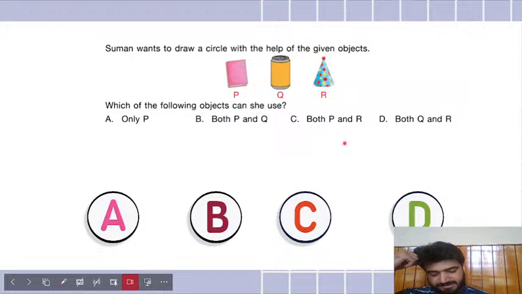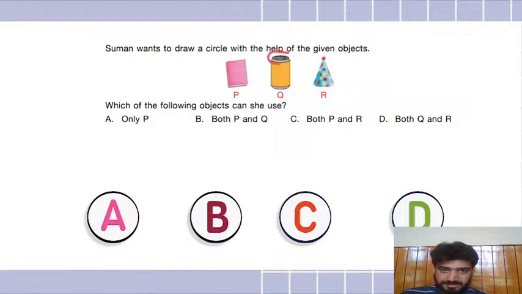Pavika also says D. I think because if you scribble a circle around the rounded surface of the can, you will be able to form a circle. And similarly for a birthday cap, you will be able to form a circle. But with a book, you won't be able to. So Q and R is the D option.